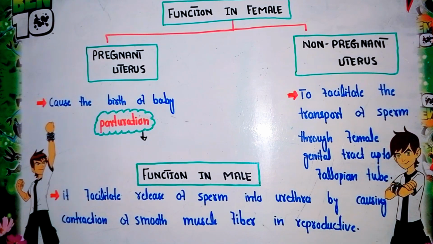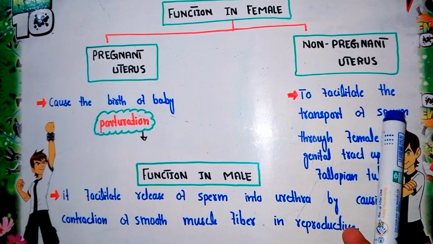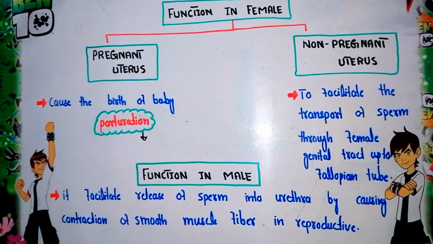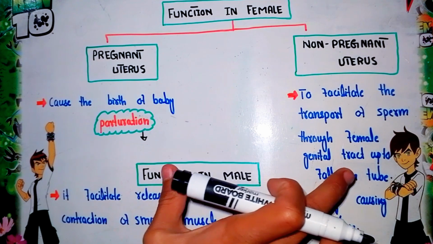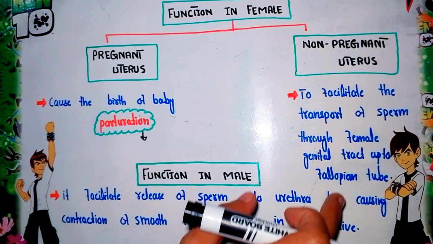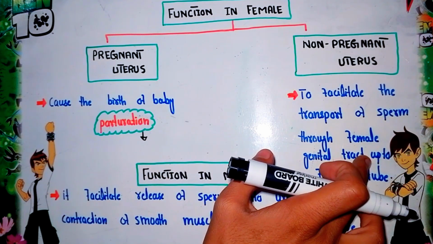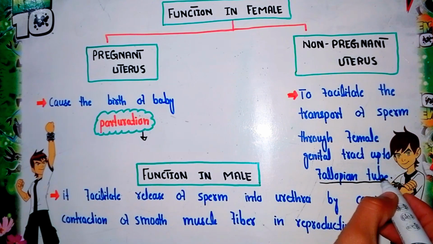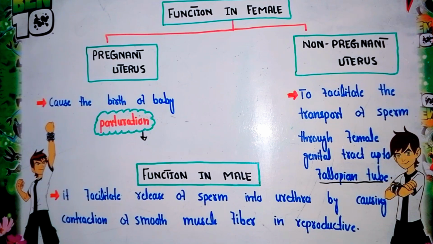Now what is the function of oxytocin in the non-pregnant uterus? It facilitates the transport of the sperm through the female genital tract up to the fallopian tubes. When the sperm enter the body of the female, the transport of the sperm from the vagina or cervix region up to the fallopian tube is done with the help of oxytocin, because it causes contraction of the smooth muscles found in the genital tract.